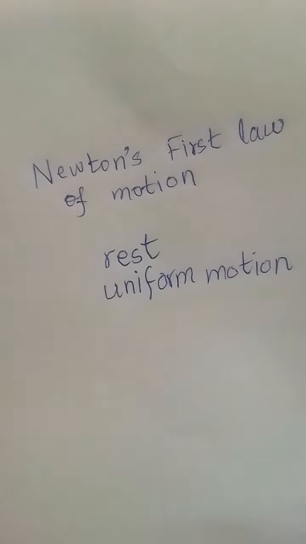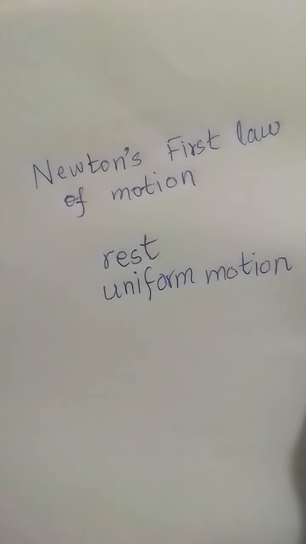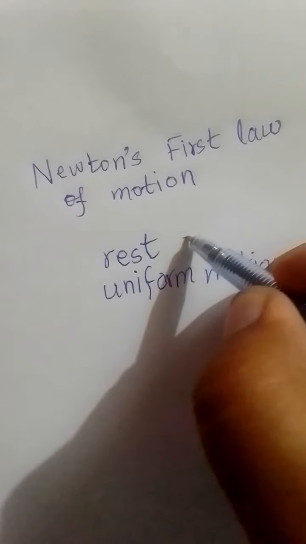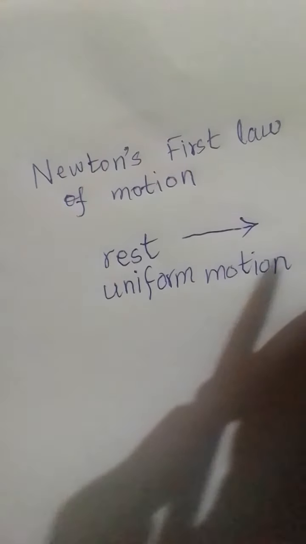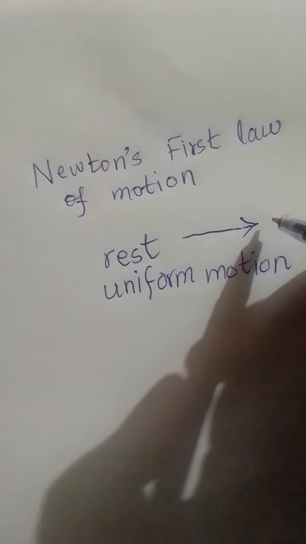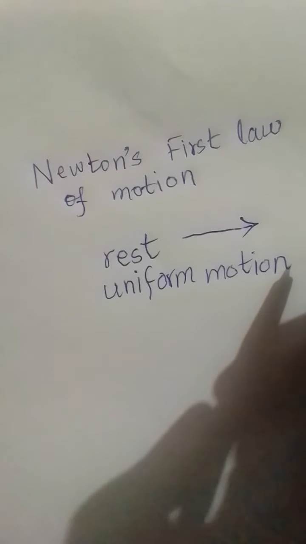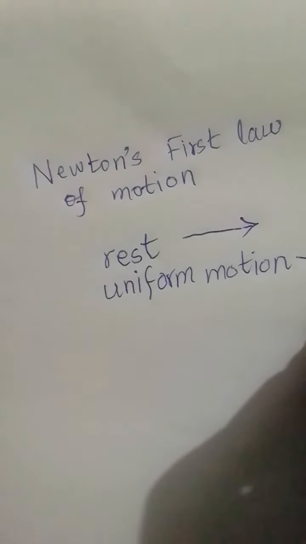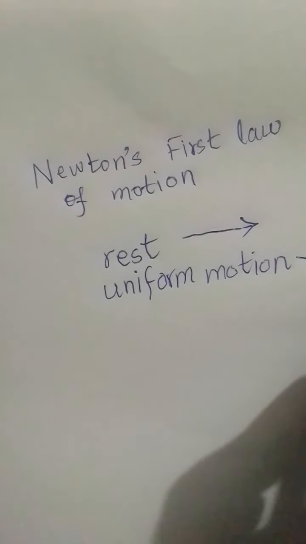So there are two types of bodies. One is at rest and the other is at uniform motion. The body at rest will remain at rest until an external force or unbalanced force is applied on it to move it from its rest position. And the body at uniform motion will remain at uniform motion until an external force or an unbalanced force is applied on it to change its state of motion.